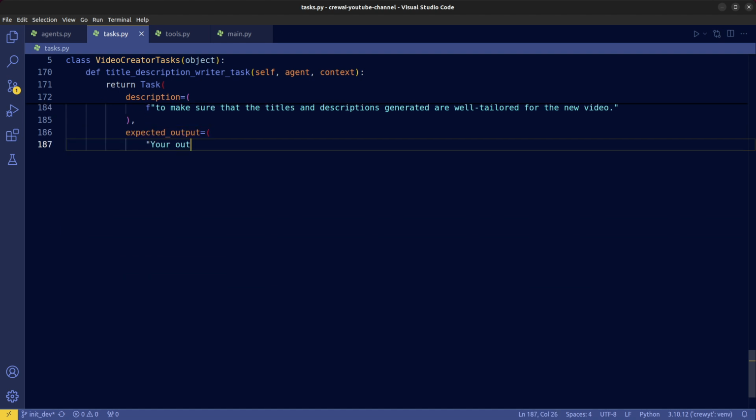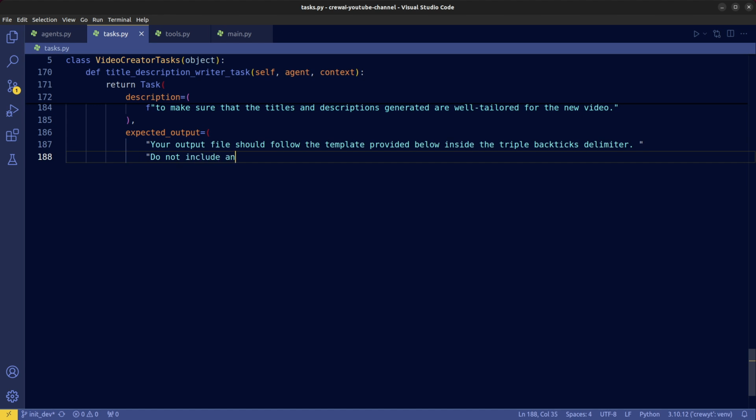For the expected output, we give a clear template that the agent should follow within the triple backticks when generating its response for the titles and descriptions. We ask it to output in a specific format that we prefer.